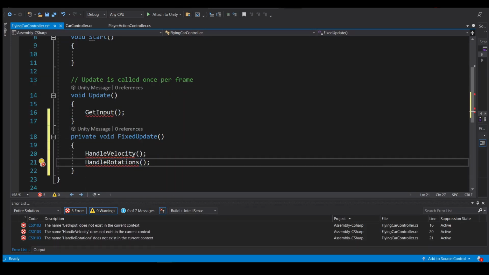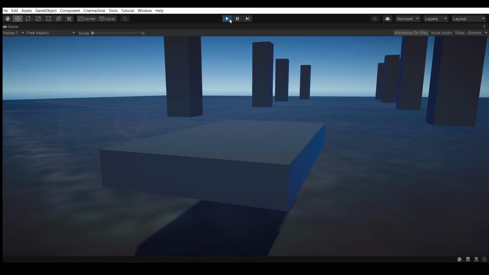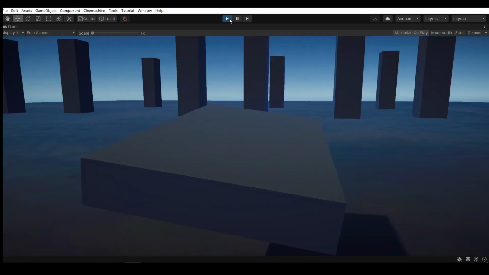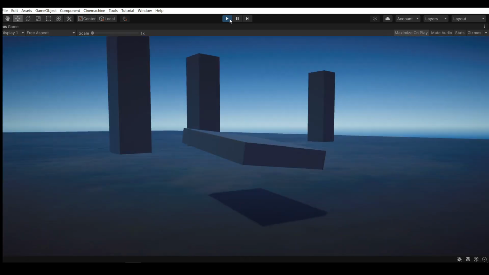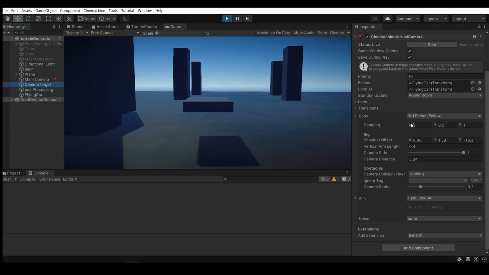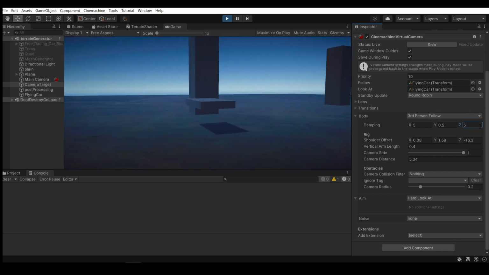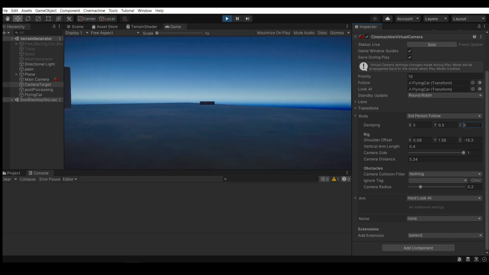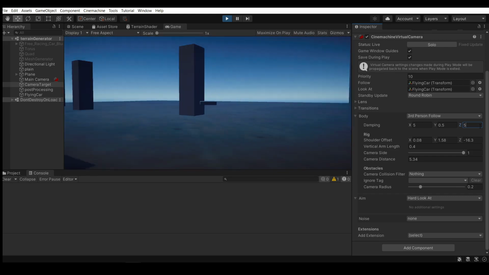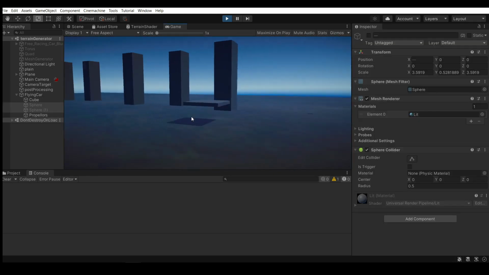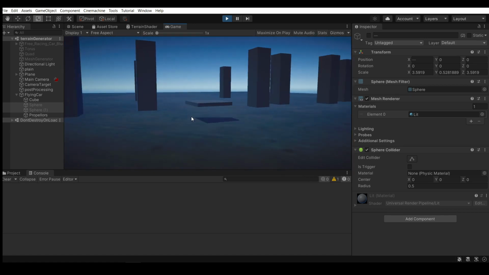So I wrote a simple script for controlling the car. Now it is working properly. And after adding some rotations, a basic hover car controller is ready.